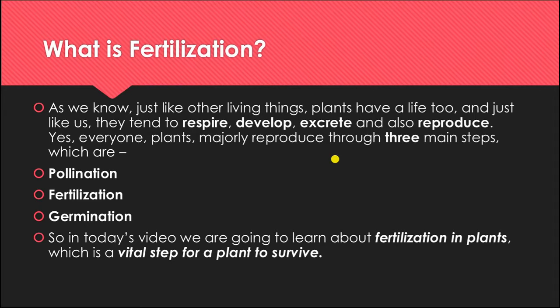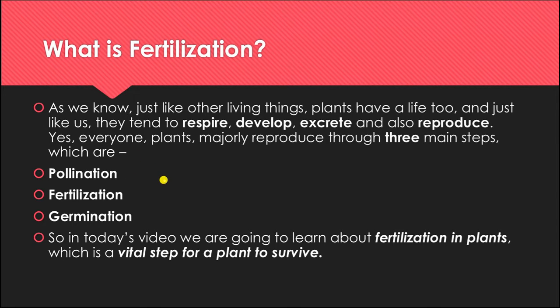a life that everybody knows, and just like us they respire, means they breathe. They develop, means they also grow as we human beings and animals grow. They excrete, means they also remove waste things from their bodies, and they reproduce, means they also give offspring, as parents give offspring. So how can plants reproduce? Plants majorly reproduce through three main steps, and those three main steps are pollination, fertilization and germination.